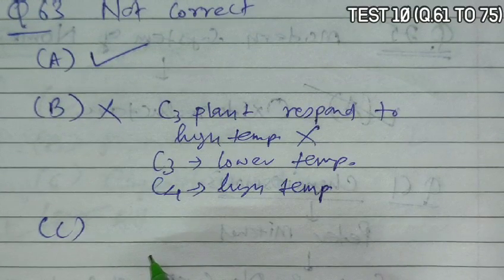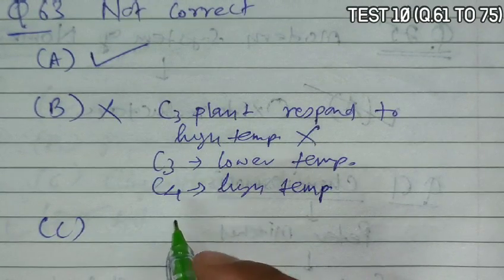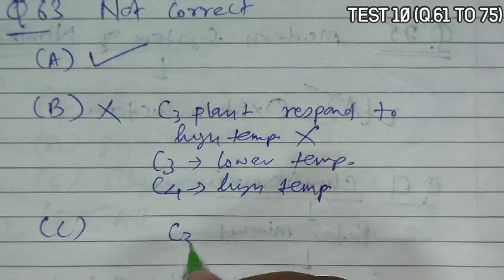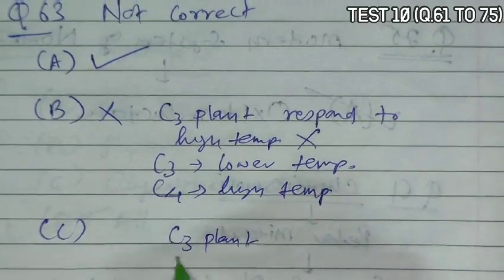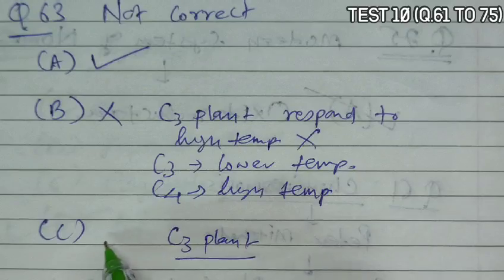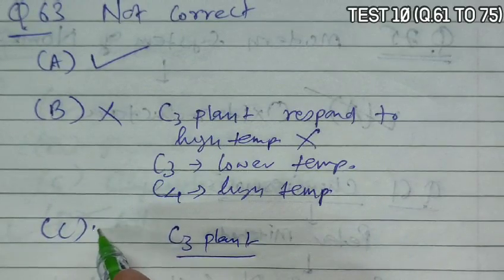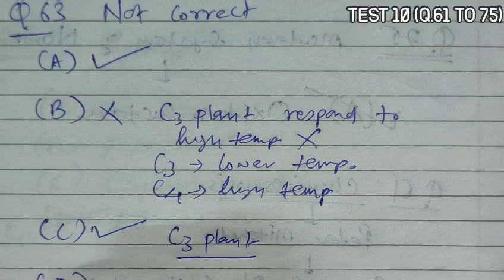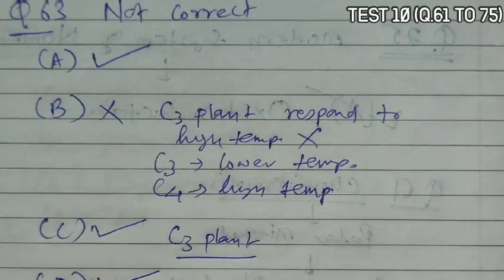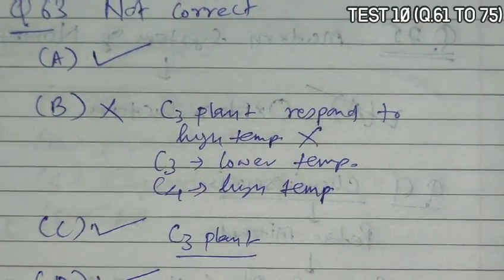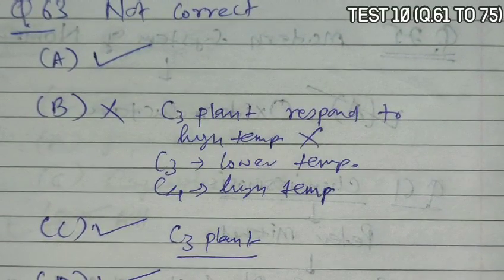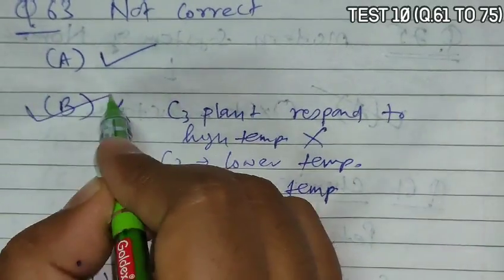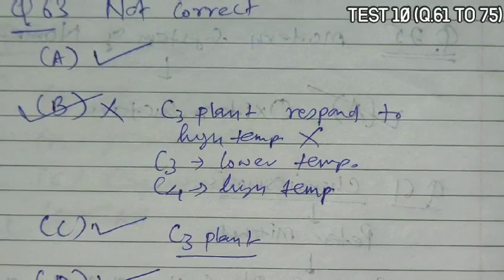C says tomato in greenhouse is a crop which can be grown in CO2 enriched atmosphere for higher yield. Yes, tomato is a C3 plant, and for C3 plants, if we increase the CO2 concentration, fertilization can occur and photosynthesis reaches the maximum rate. So it is correct. D says light saturation for CO2 fixation occurs at 10% of full sunlight. Yes, the maximum rate of photosynthesis is achieved at 10% of full sunlight, so it is correct. B, remember, is the not correct statement, so that becomes the correct answer.